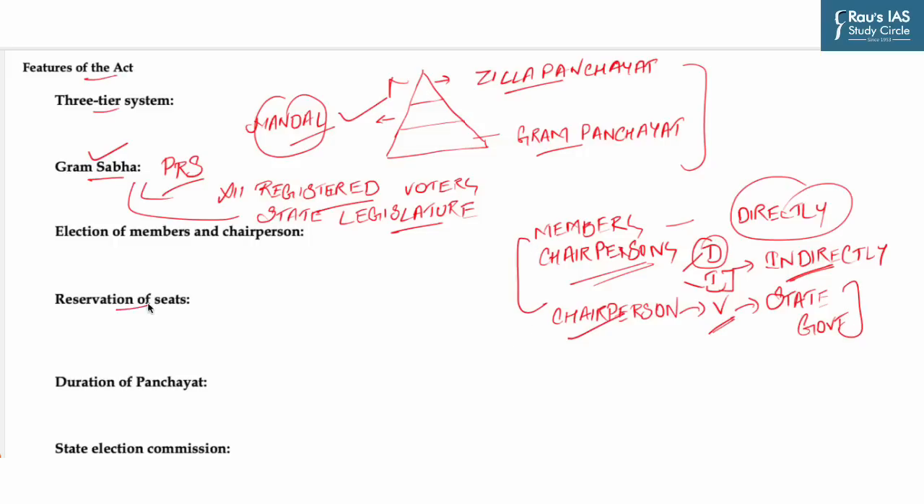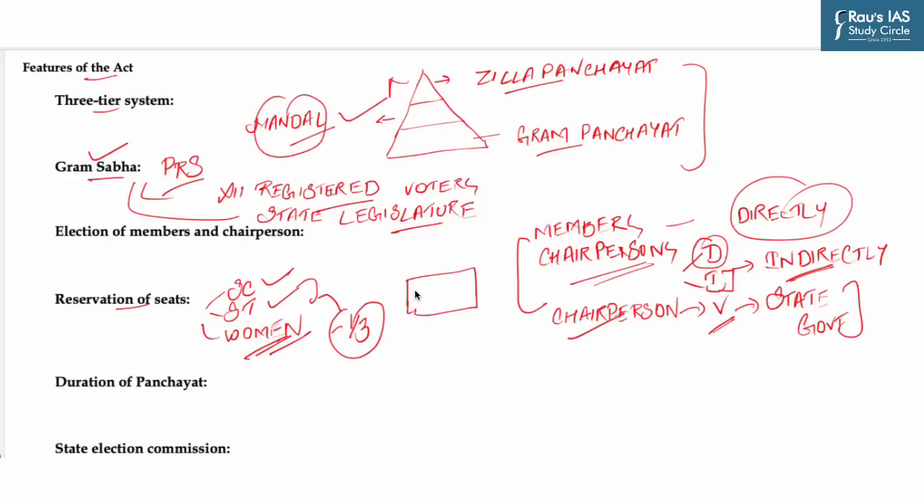Now the next is reservation of seats for SCs, STs and women. Here you should remember that reservation for backward classes comes under voluntary provisions. But here, reservation of seats for SCs, STs and women comes under compulsory provisions. So the seats are to be reserved for SCs and STs in proportion to their population at each level. Out of the reserved seats, one-third have to be reserved for women of the SCs and STs. And out of the total number of seats to be filled by direct elections, one-third have to be reserved for women.